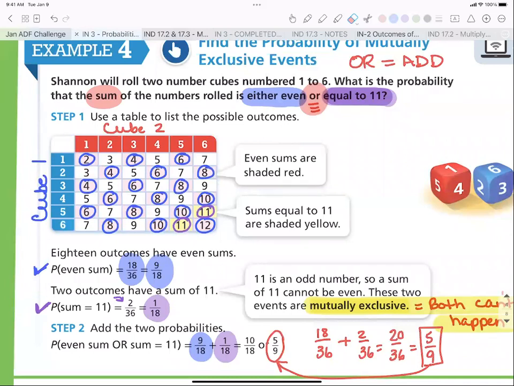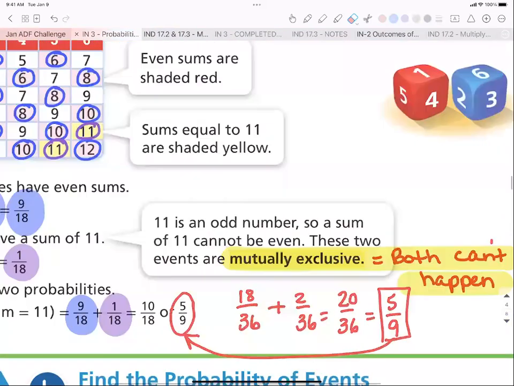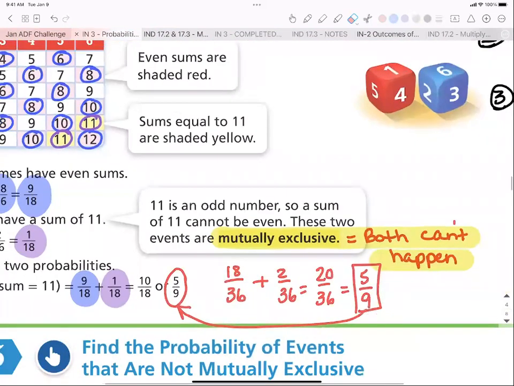So that's going to be like example 5 that we're going to talk about tomorrow. Okay. So, and this is just my wording of it, where it says here mutually exclusive. It just means can't both happen. That's what it means when it tells you that something is mutually exclusive. We can't be even and we can't be 11 at the same time, right? Those two are mutually exclusive.